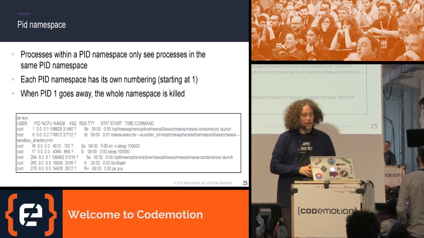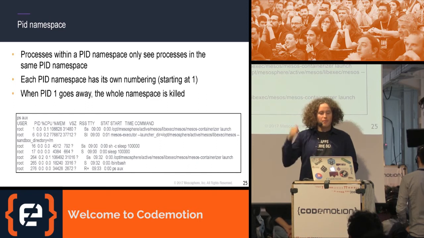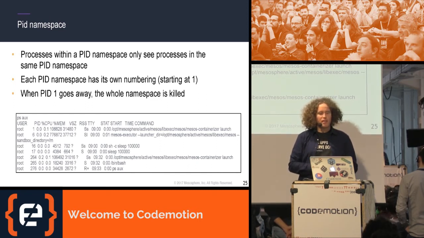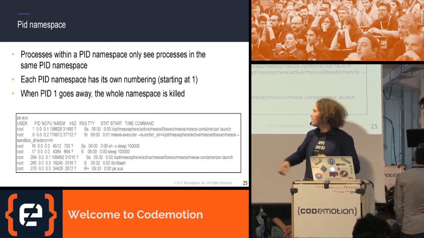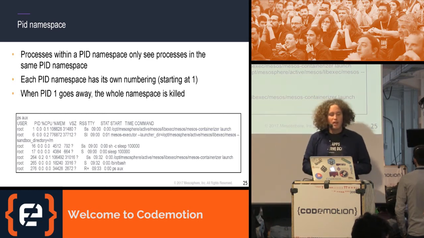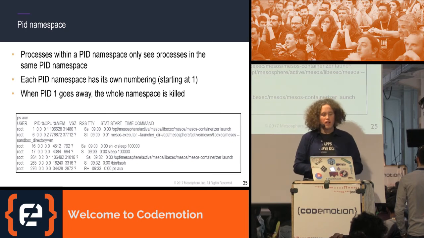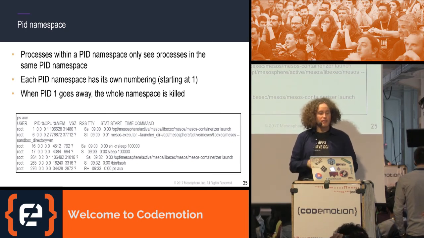And if we just look at the process ID namespace, if I start up a container with its own process ID namespace, it can also only see processes in the same PID namespace. And as we can see here in the second most left column, in this container I have a process ID 1, which is kind of like the core, the parent process ID. And this is unique to each container.